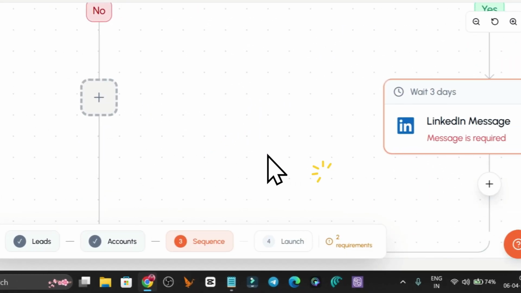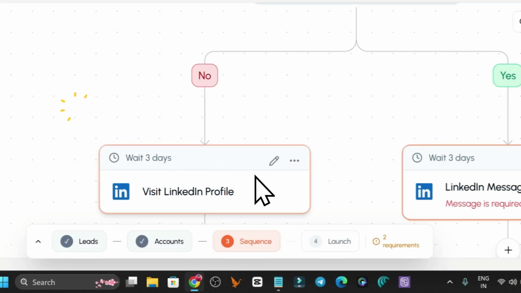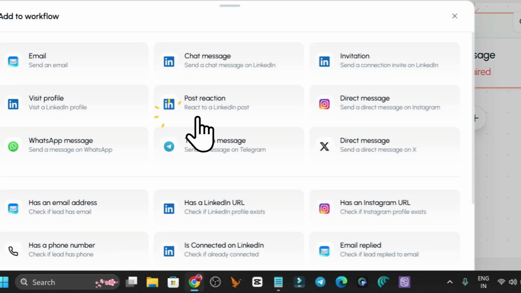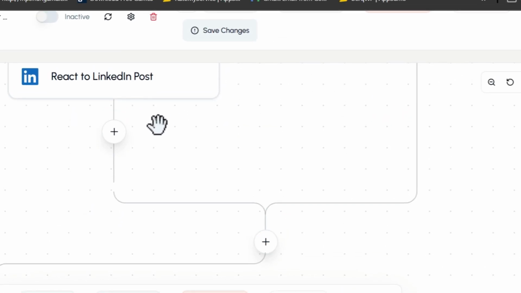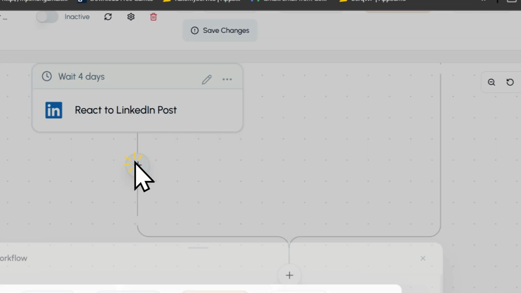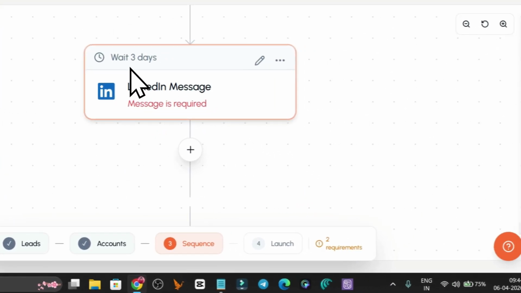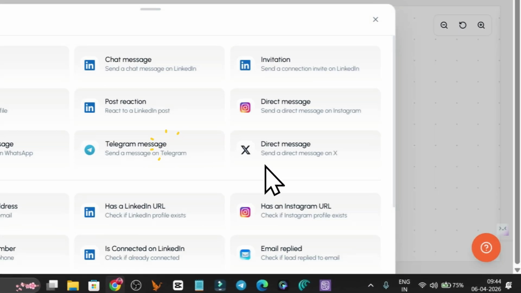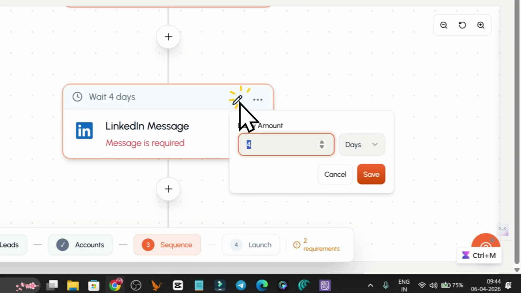But if the connection request is not accepted, we want to do a profile visit first, then give a post reaction. First we are just warming up the lead, and then we want to send out the message here. Okay, so that is done. And if this message is replied to, we want to send a new message here. This is the new message after the waiting period. If you want to change the waiting time, you can do that.